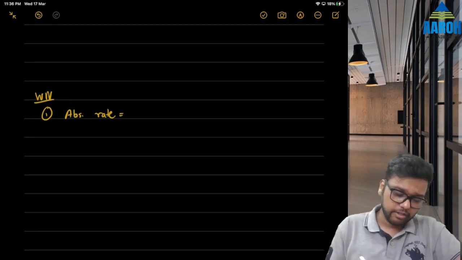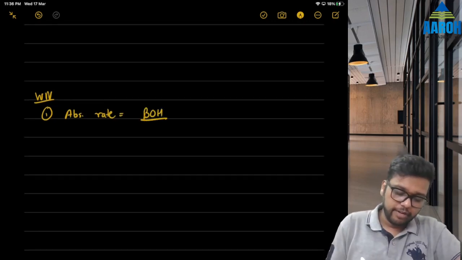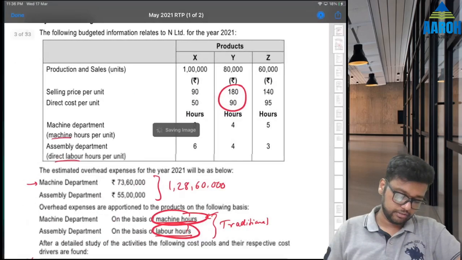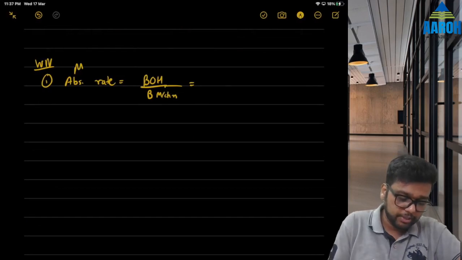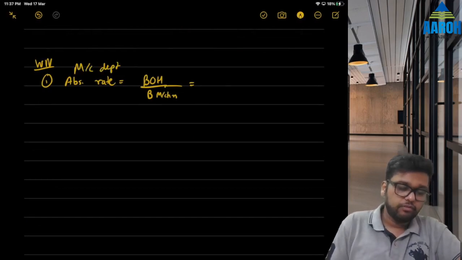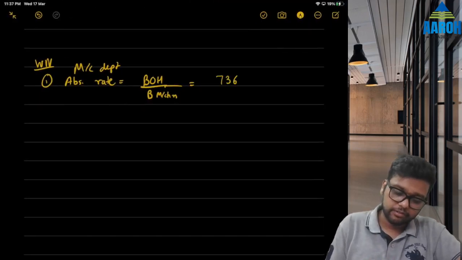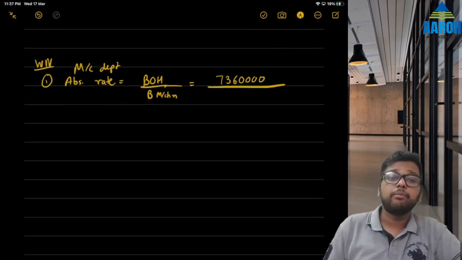Budgeted overheads for machine department are 73 lakh 60,000, divided by budgeted machine hours.